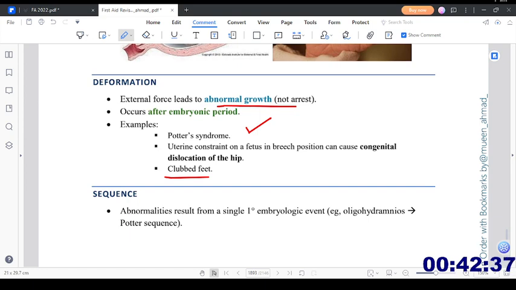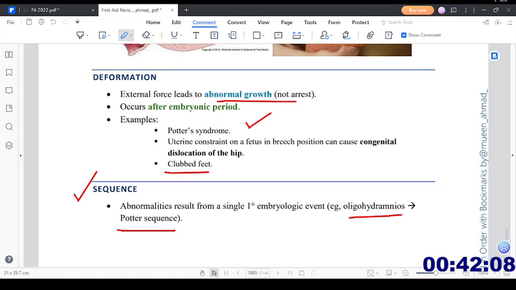Then what is the sequence? Abnormalities result from a single primary embryologic event. For example, oligohydramnios leads to the Potter sequence. That is a sequence. So suppose we have a syndromic baby. If all of the findings of the syndromic baby can be traced to a single cause, that is called a sequence. For example, in the case of a Potter sequence, the oligohydramnios is the sole cause of the whole constellation of symptoms we find in the patient.